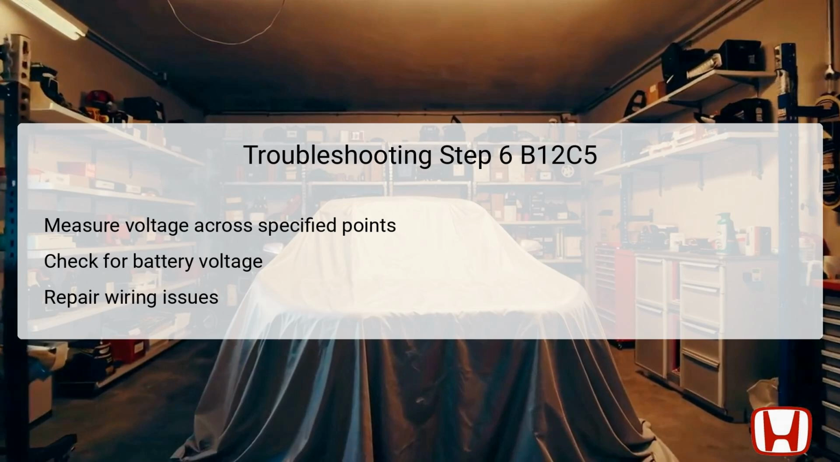If battery voltage is indeed present, this indicates that there is an open circuit or high resistance somewhere in the ground wire that needs addressing. Conversely, if there is no voltage detected, it signals an issue with the plus B smart wire. Prompt repairs or replacements will be necessary to ensure an uninterrupted electrical supply to the switch, ultimately resolving the DTC.